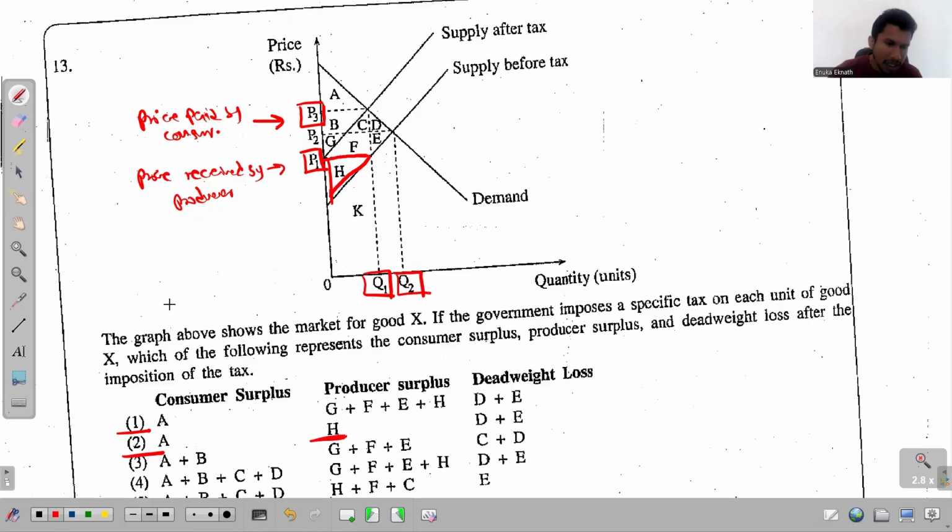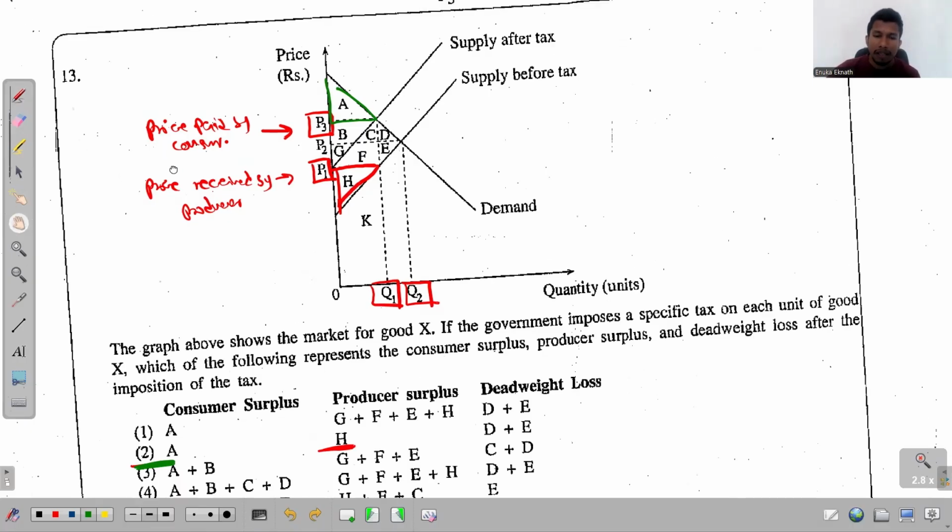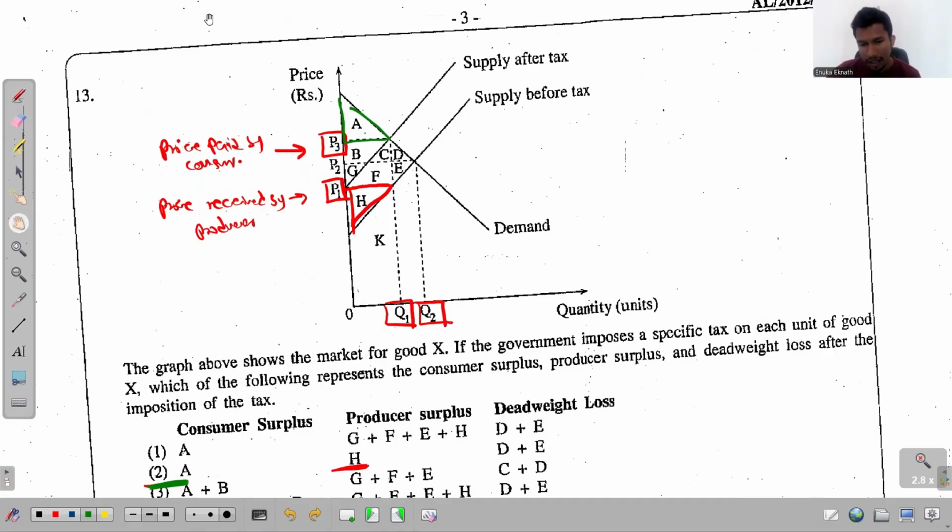And this has to be the answer, obviously, but let me show you the other region as well. So the consumer surplus is the region A, producer surplus is the region H, and they ask us to recognize even the deadweight loss. So what is the deadweight loss? Which region presents the deadweight loss? That is the loss incurred by the society by producing an inefficient quantity in the market.